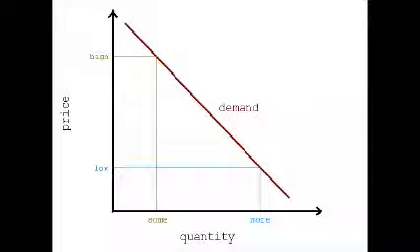Here, we have a basic demand curve with quantity on the x-axis and price on the y-axis. You can see that when the price is high, the quantity demanded is low. Compare this to when the price is low. When the price is lower, the quantity demanded is high. A change in the quantity demand is shown by moving from point to point on the demand curve. A change in just demand will cause the entire curve to shift.